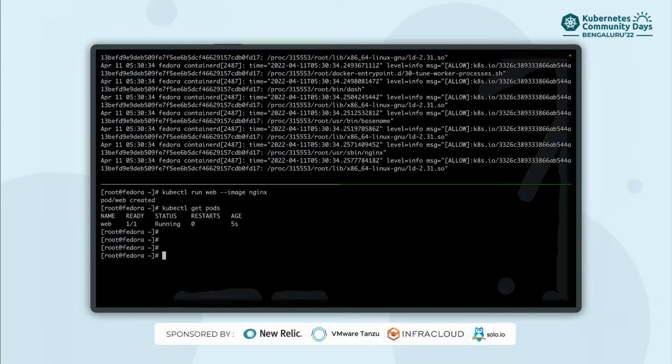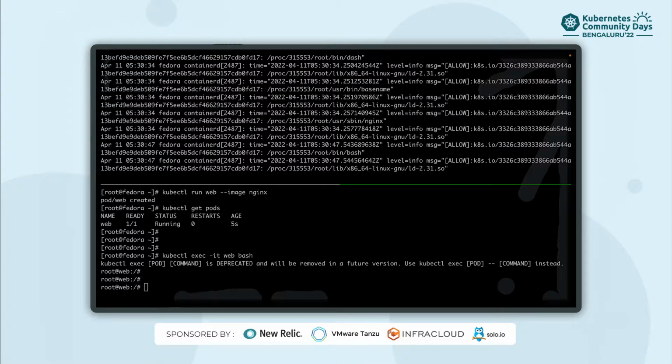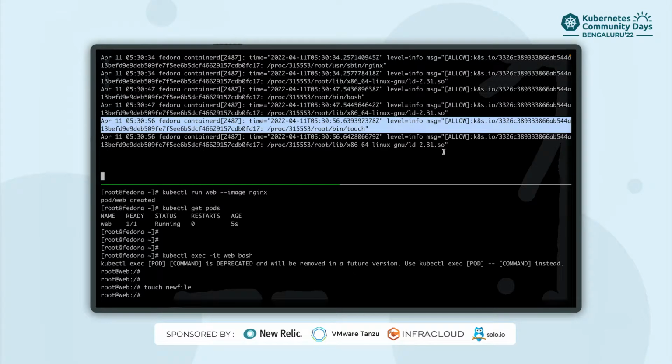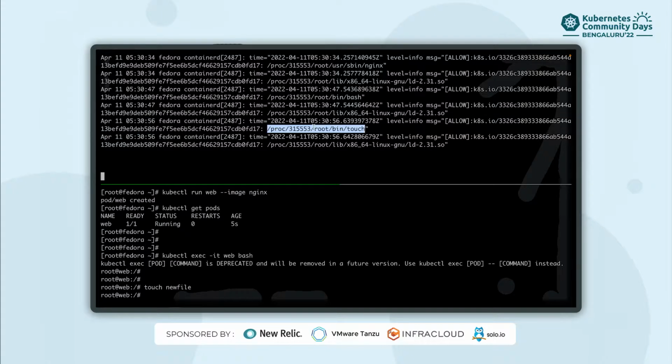And okay, it's running. Let's say I'm doing a kubectl exec, but let's say an attacker gets access to the shell of this particular pod, and now that they have access, what can they do? They can create a new file, for example, and you can see there are events going on up there. These are all the events for debugging purposes. Like we ran touch on this new file, and then we see that this particular binary was executed, and it says that this was allowed.